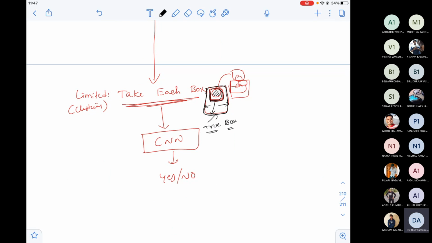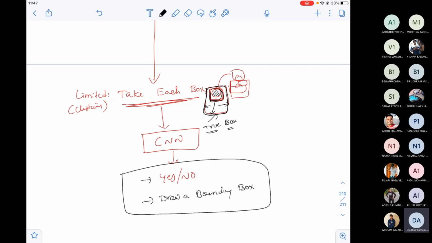So what should we do is, instead of telling just yes and no, along with yes and no, what should I draw? I should also draw a bounding box. See, Nana, how the thought process has slowly evolved. That's very, very important. It's not about learning the technique. If you don't understand the thought process, how people came up with these ideas, it's utter waste. It's better you don't study engineering, I feel like that. Thought process evaluation is very, very important for me, at least in my classes.